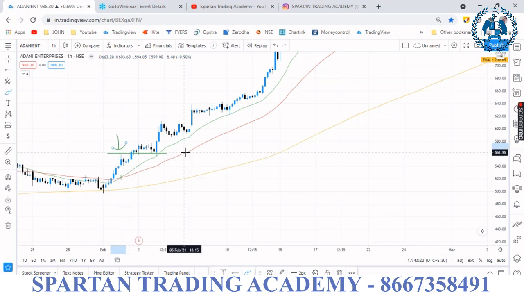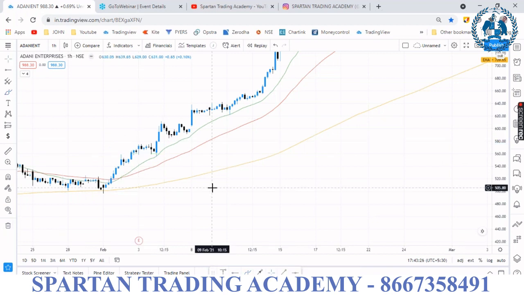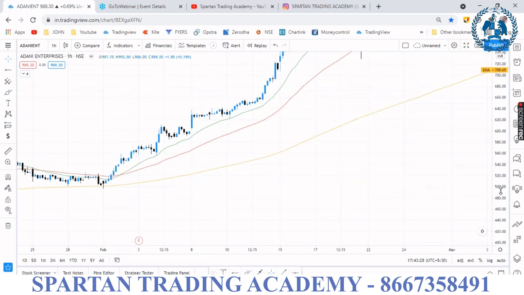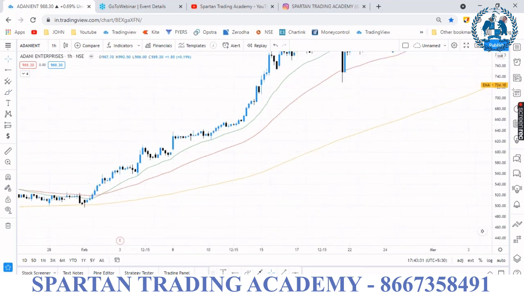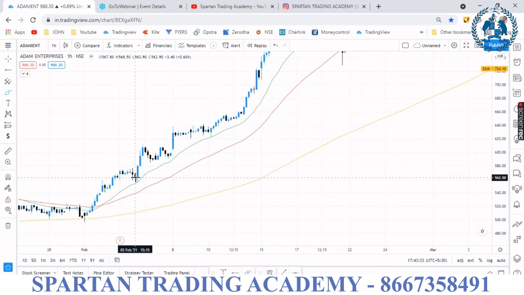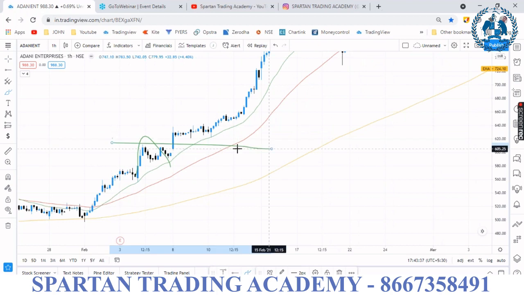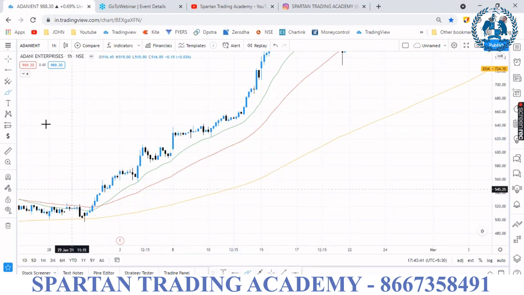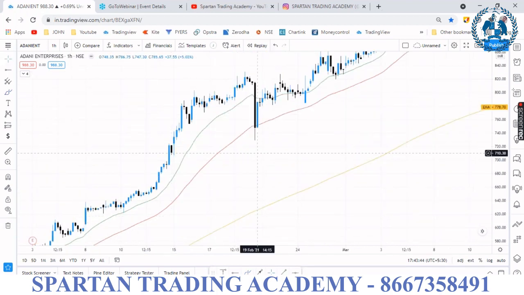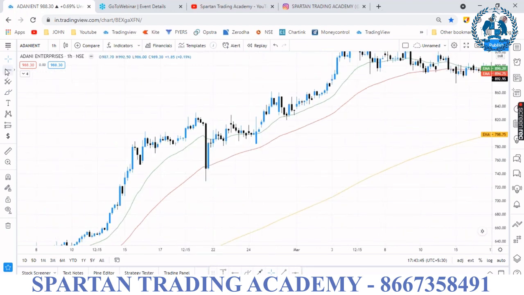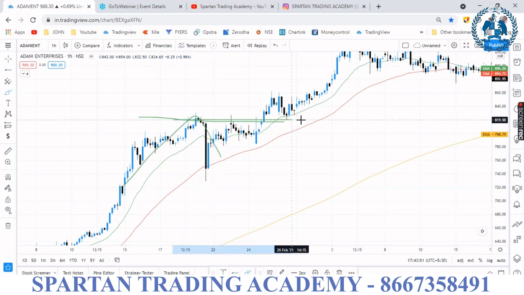It is the first crossover strategy, and the second a breakout trade. Whenever you get any range or any swings, you can see here, this is one type of swing. Mark the swing, then you can take the buy above order. Then you can see again here, it is the previous high. Mark the previous high. Whenever you get a break above this line, then you can take the buy order.